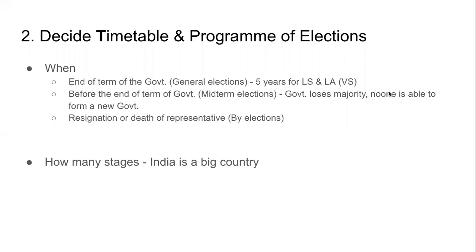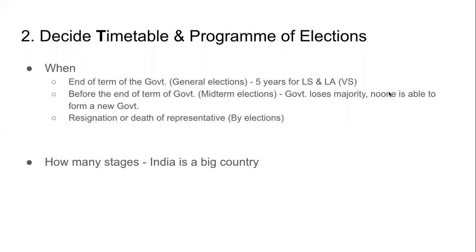Maharashtra also is a big state. We cannot conduct elections in the entire state of Maharashtra in just one phase. But if it is an election for the DNC, then it can happen in one day. So this is the decision taken by the Election Commission कि कितने stages में होगा. वो सोच के करते हैं क्या करना चाहिए, कैसे करना चाहिए, कितने resources हैं, कैसे सही होगा, गलत होगा, वो सोच के करते हैं.